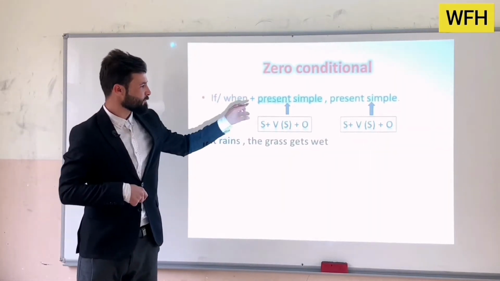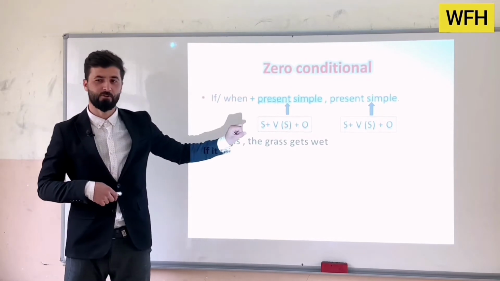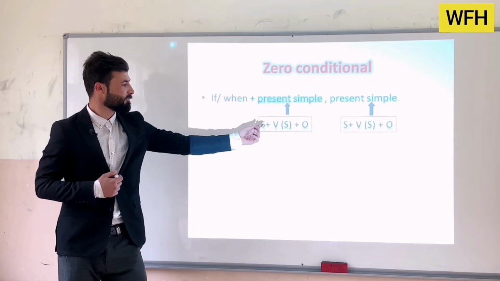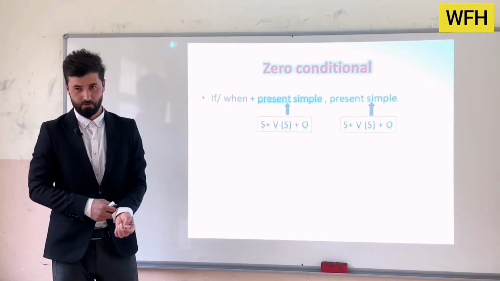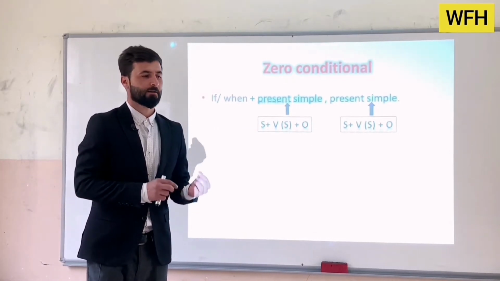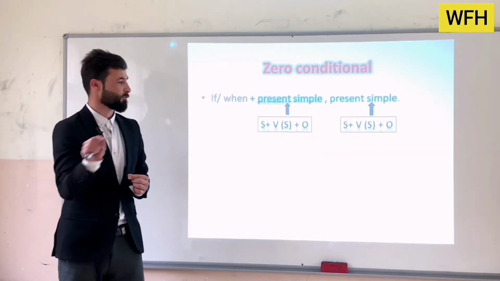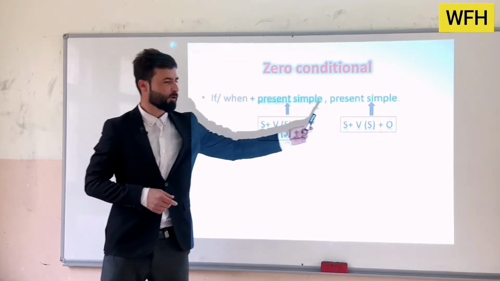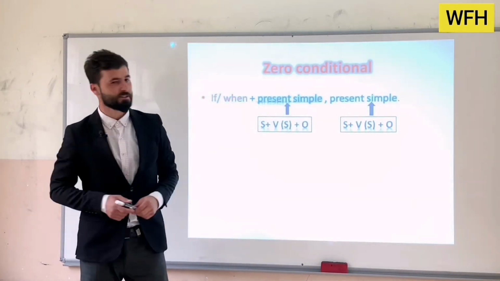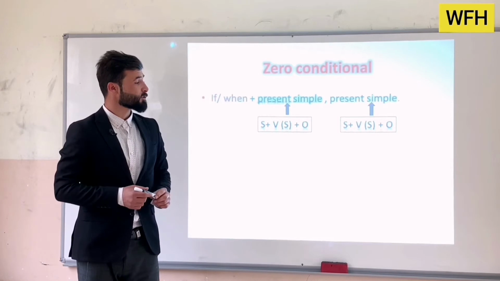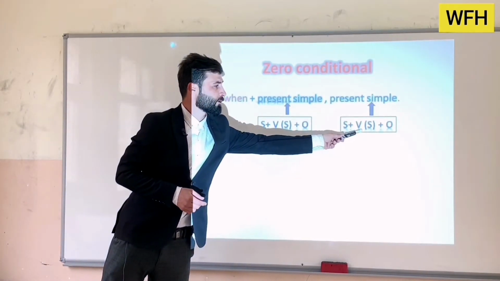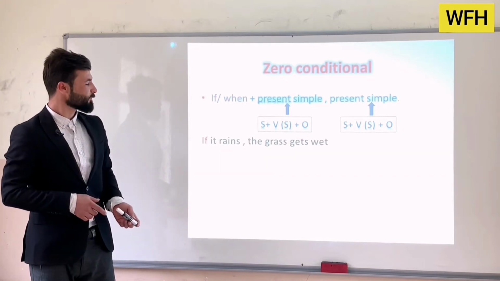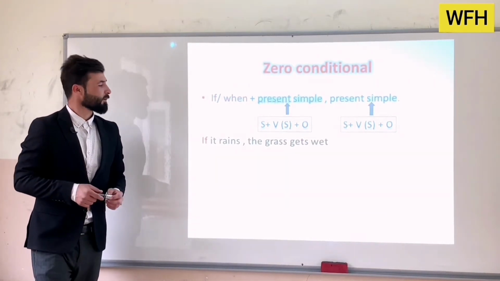But before we start the examples, we have the rule of present simple. In present simple, we have subject and verb. If the subject is singular, definitely you will need an S, we call it the third person singular S, and then object. And also in the other part, the main clause, we have another present simple, which starts with subject, verb and object.